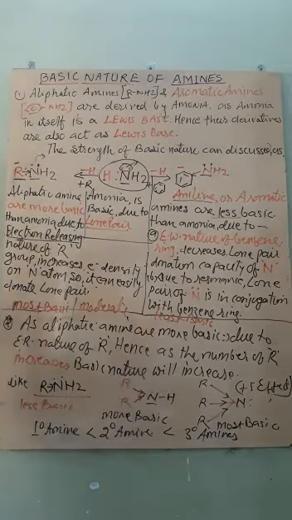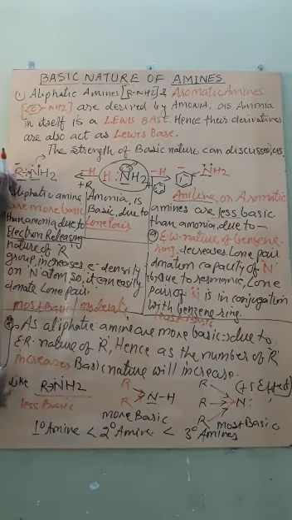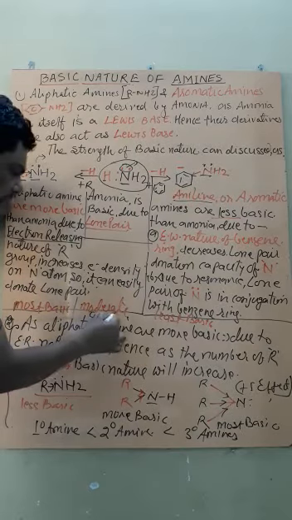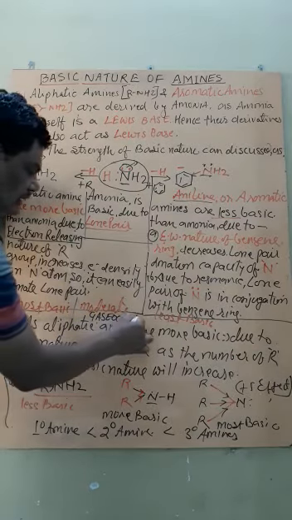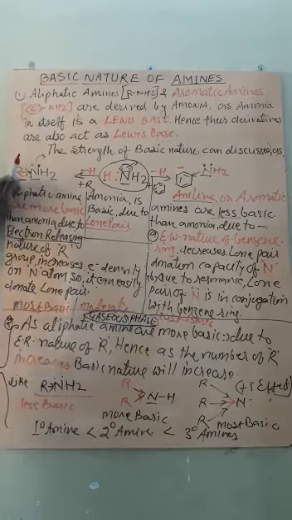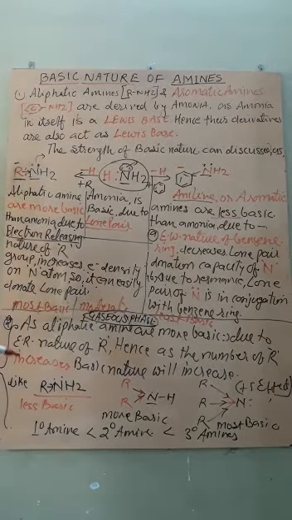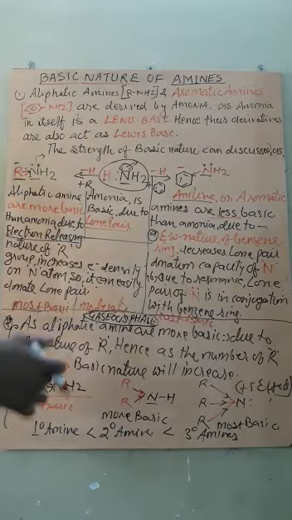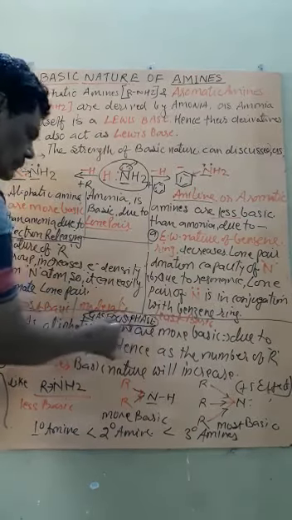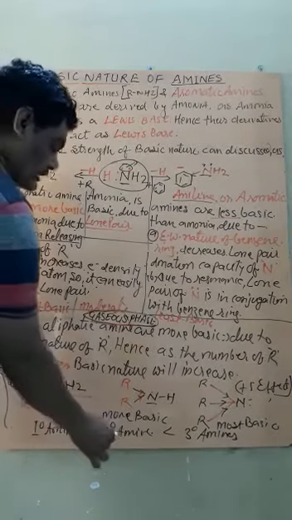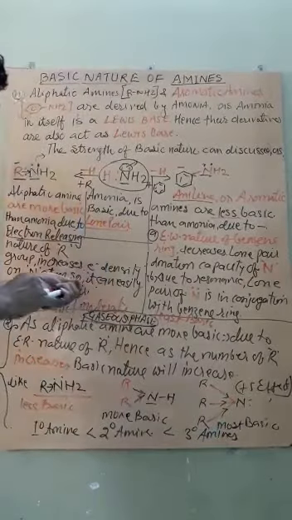But remember, this phenomenon is on the basis of the compounds being in the gaseous state. Remember, this is called gaseous phase comparison. The most important thing is gaseous phase comparison. Because if there is an aqueous medium, then the sequence, that is the order of basic nature, will change. But if it is in the gaseous phase, this is the order. The primary amine is least basic, the secondary amine is moderate, and the tertiary amine is most basic in nature.